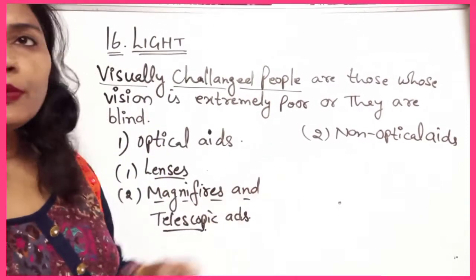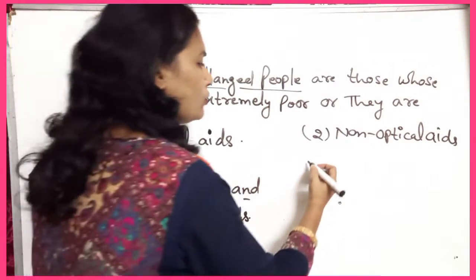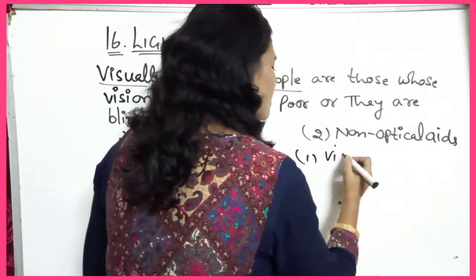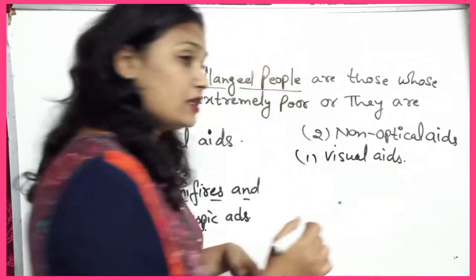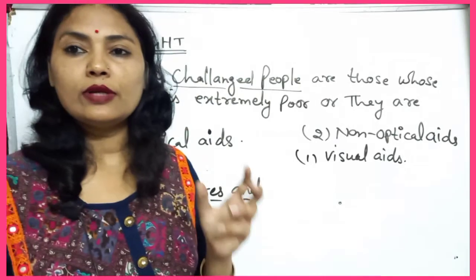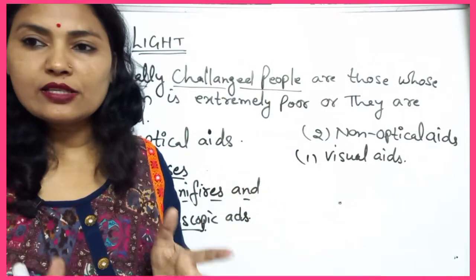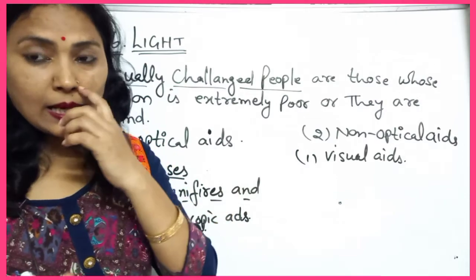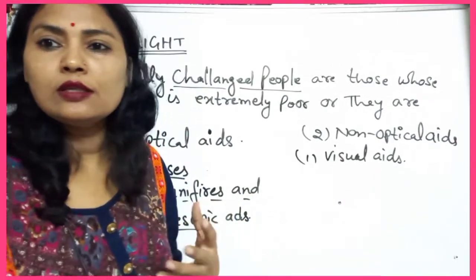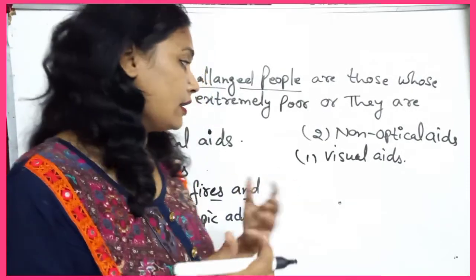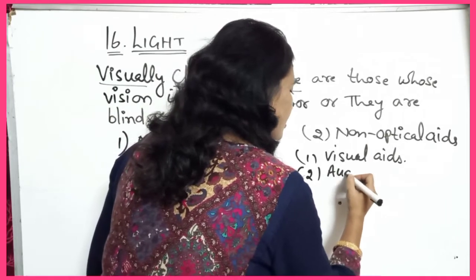Now for non-optical aids, we can write the visual aids that I have told you, where the words, appropriate light intensity, and material will be there. Second is auditory aids, meaning using the sense of hearing.